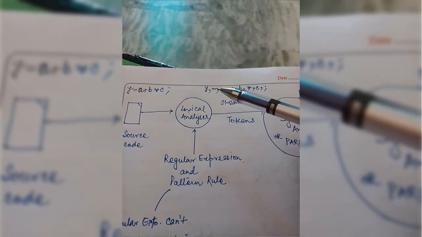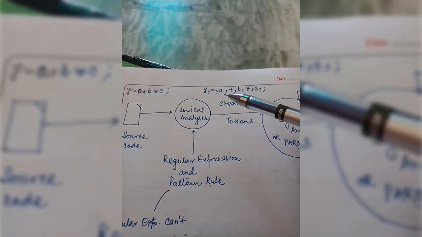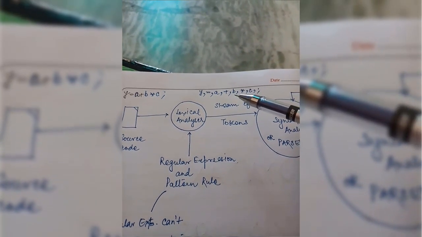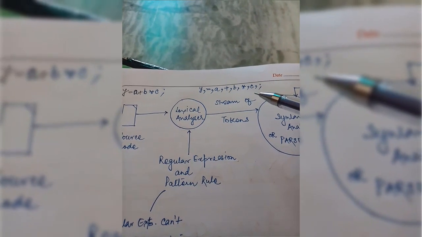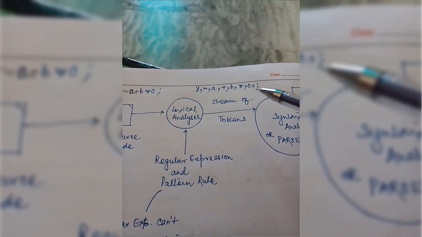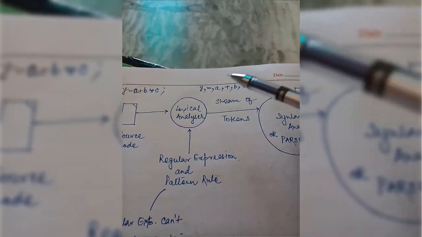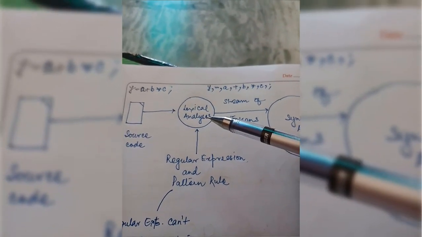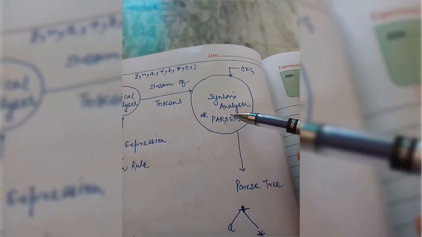Y first token, assignment operator second token, a third, plus, b, then multiplication operator, then c, then semicolon. So we have some set of tokens given by the lexical analyzer phase, and these tokens will be passed to our next phase.